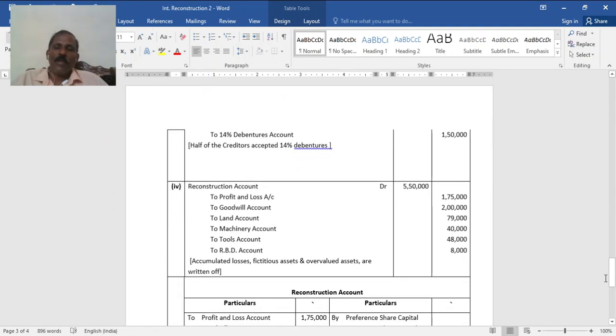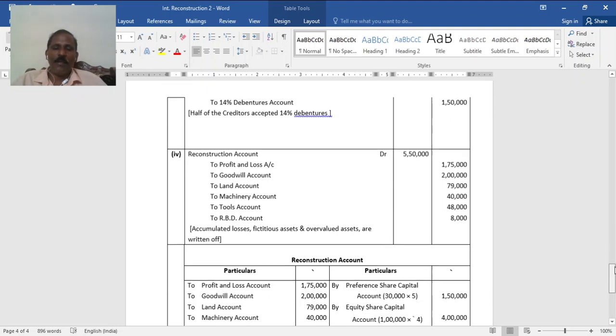Now use the reconstruction balance, whatever you have credited on reduction of preference and equity capital, that 5,50,000 from the first entry. Profit and loss account and goodwill to be eliminated, 1,75,000 and 2 lakh. Land to the extent of 79,000, machinery 40,000, tools 48,000, and RBD, which you have to create now out of profit. This is the journal entry and balance sheet.